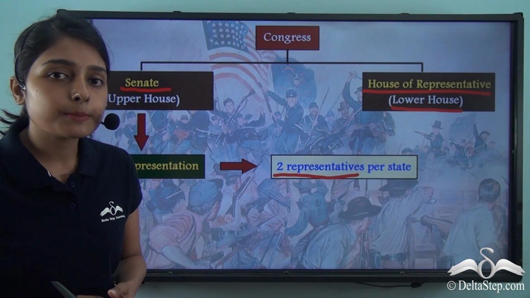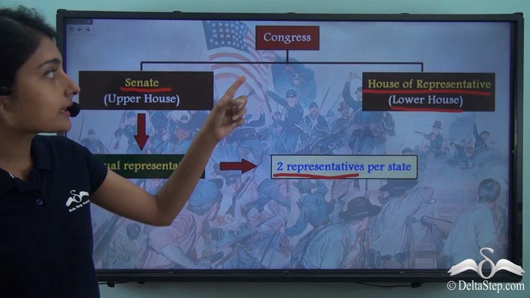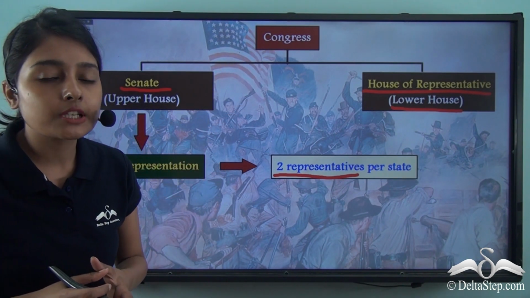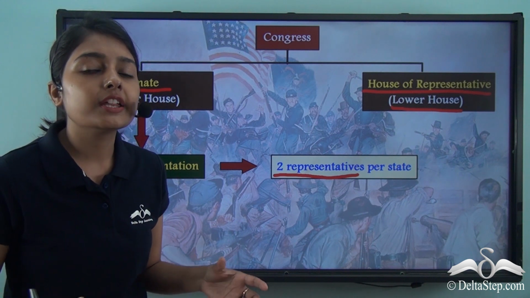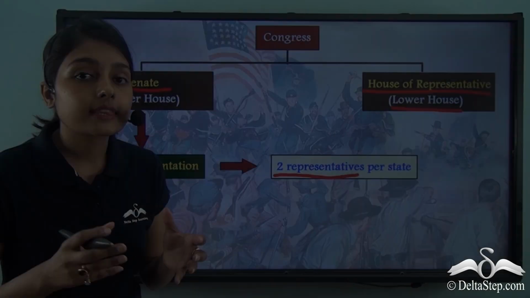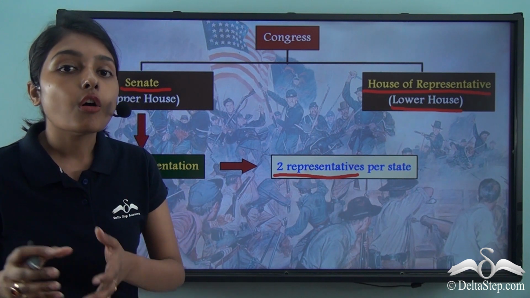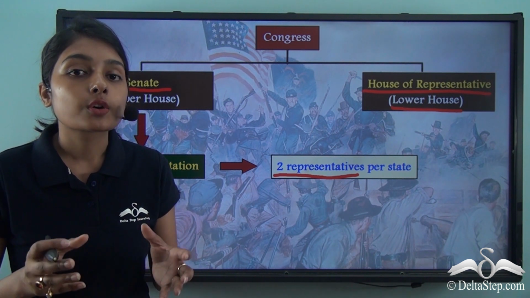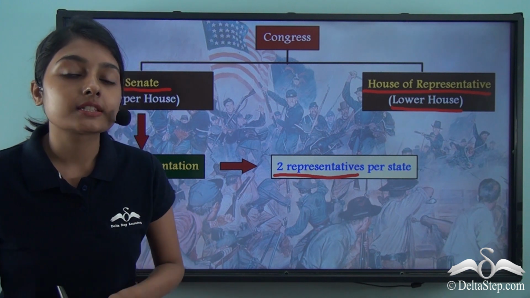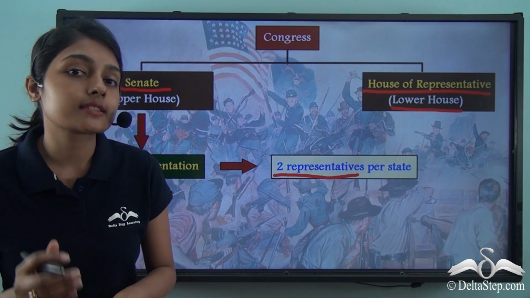Now, this federal system of government, together with how the Congress was established, shows you a very fair government. That is, it was a government of equal representation. All the independent states could have equal representation in the upper house, that was the Senate.